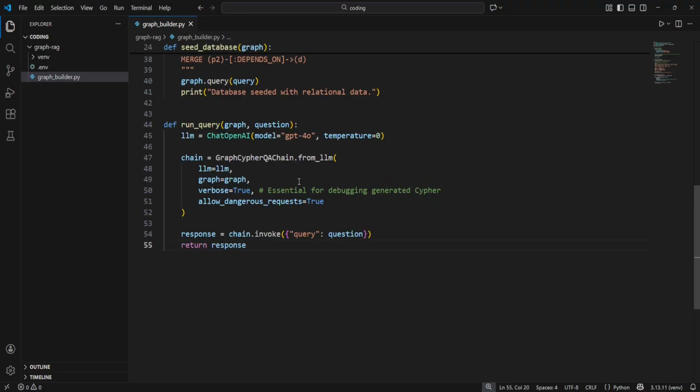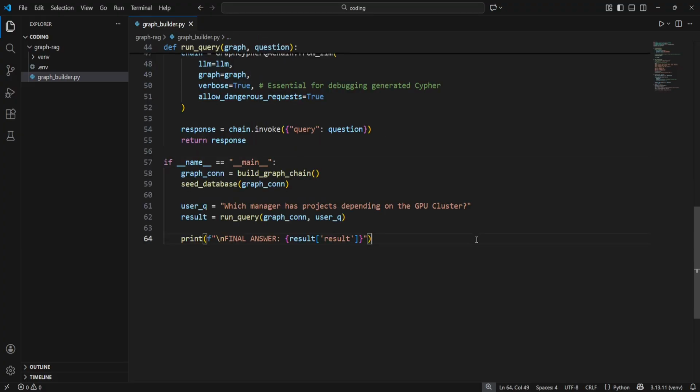Now this function is the engine room. We initialize ChatOpenAI with GPT-4o, and crucially we set temperature to 0. We are asking the model to write precise database code, not poetry. Any creativity here leads to syntax errors. We then wrap this in the GraphCypherQAChain. When we execute this, it performs a 4-step dance. It reads the user question, looks at the graph schema, writes a Cypher query to retrieve only the relevant data, and then uses that data to answer the user naturally. We enable verbose=True because as builders, we need to see the generated Cypher query to debug the logic.